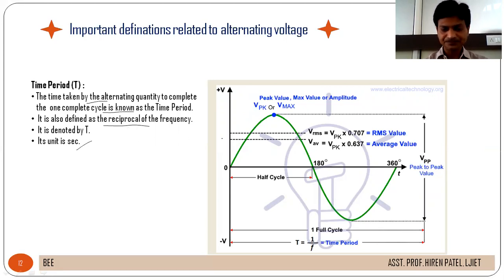See here, one cycle is completed in this time. So this much time is known as the time period. Capital T equals 1 by f. We can say that the time required to complete one full cycle is known as the time period T.